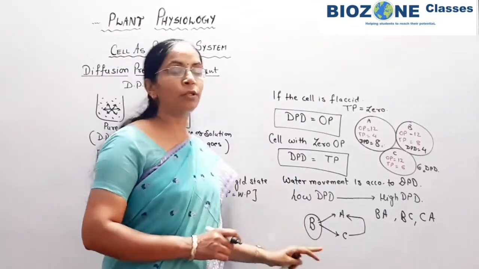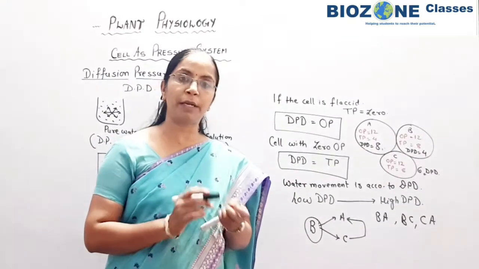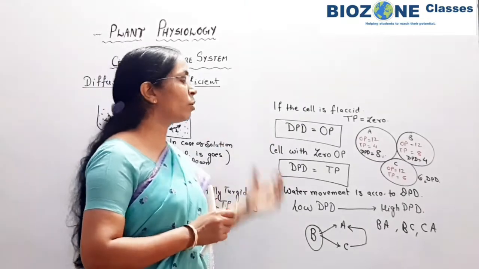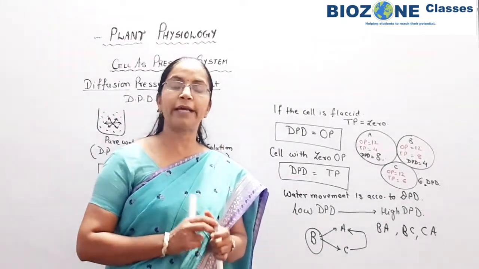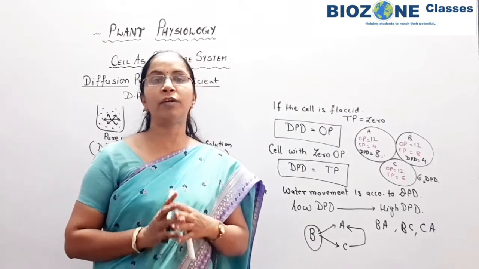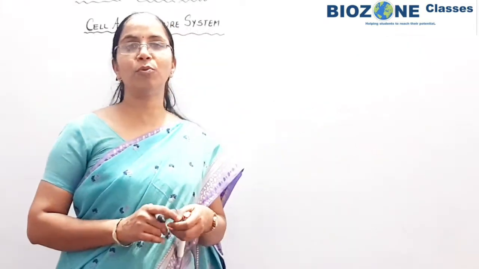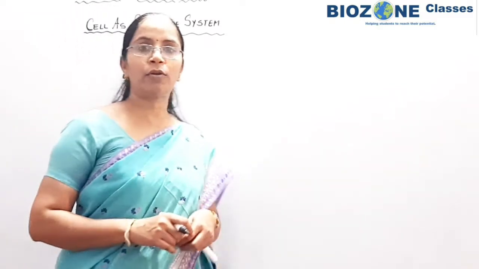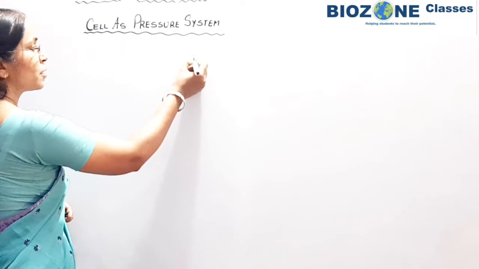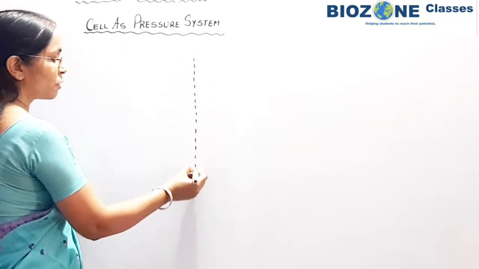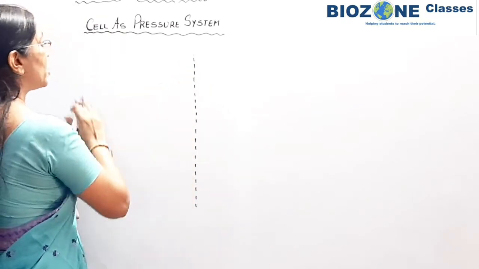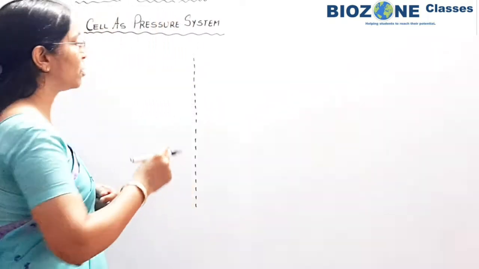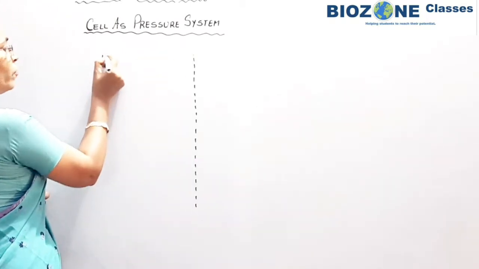So this is all about the diffusion pressure deficit, or DPD. Now one more time we will revise very shortly how the movement of water takes place according to the different concepts. Students, we study the movement of water between plant cells according to different concepts. Here we draw the plasma membrane, and through this plasma membrane we separate the 2 cells which are osmotically different, or differ in their concentration.